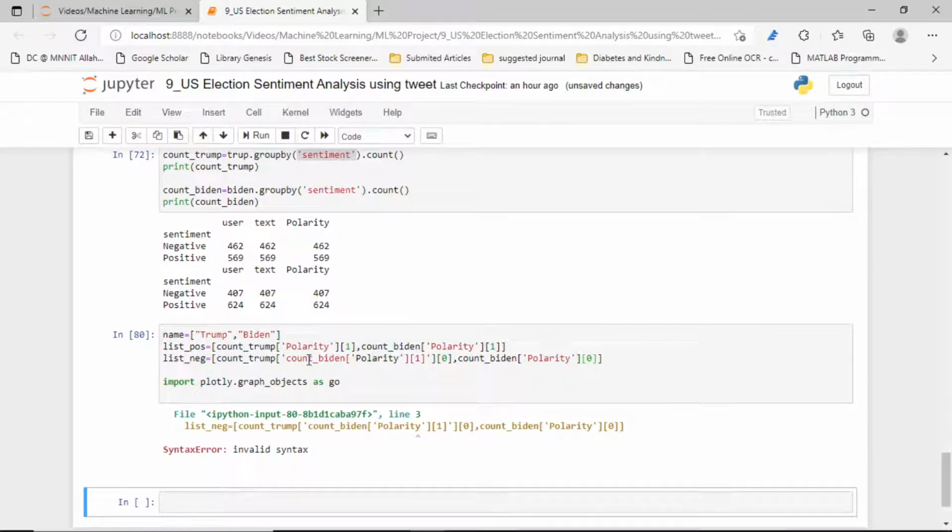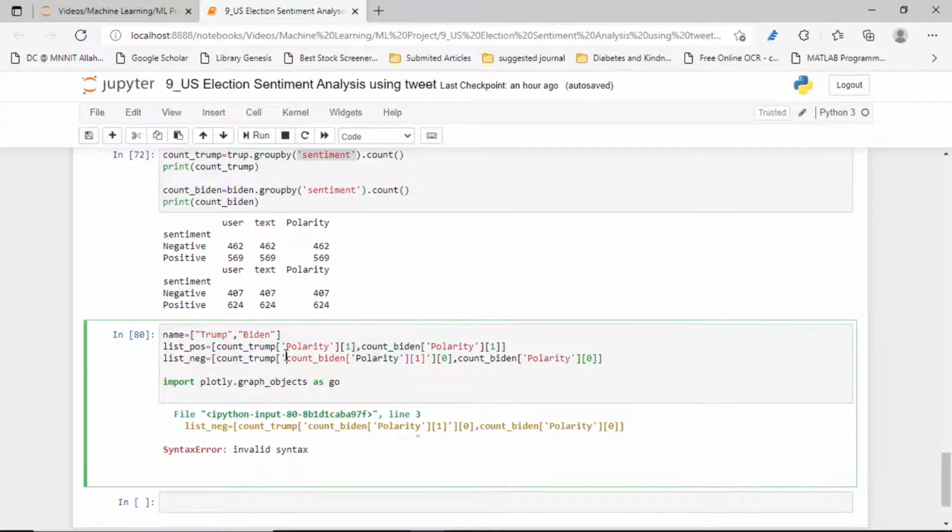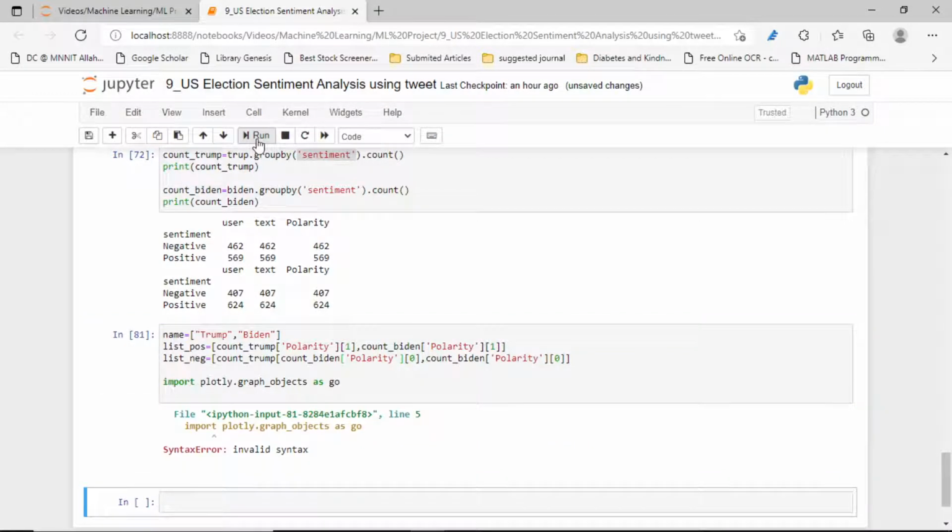Invalid syntax, why? It's count Biden. Okay, now I think it's okay. Now let's run it. Again, invalid syntax. Okay, now it is okay, guys. Here import plotly graph objects as go.